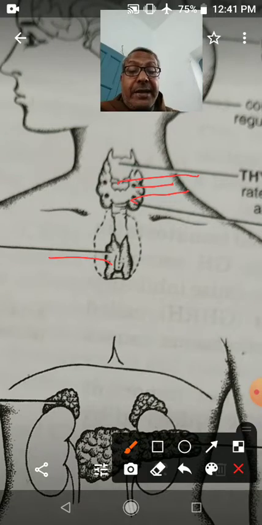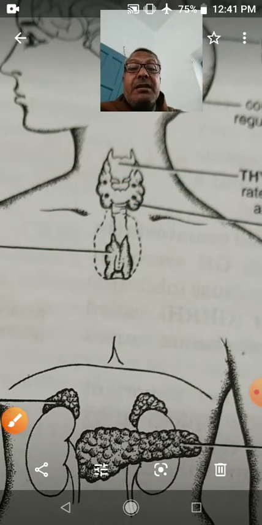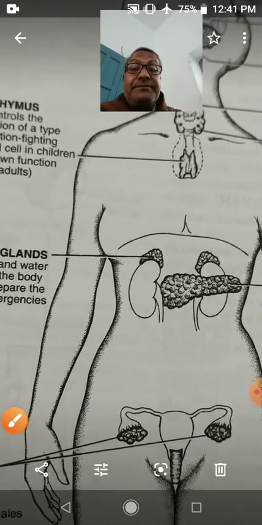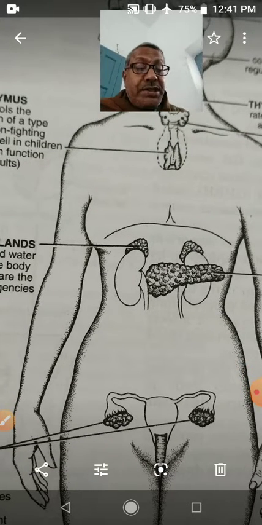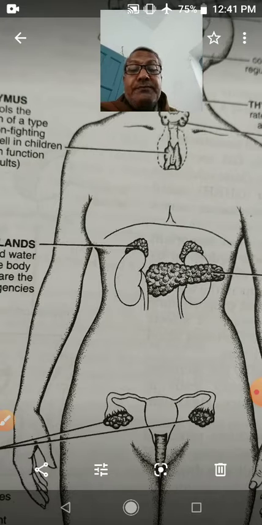And the third category of glands in our body are the glands which lie in the coelom.